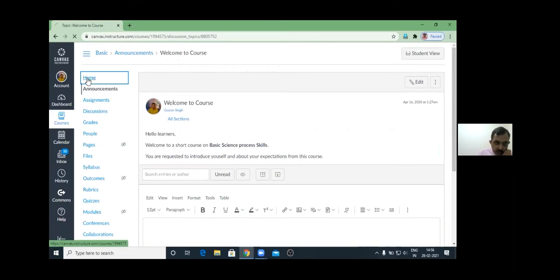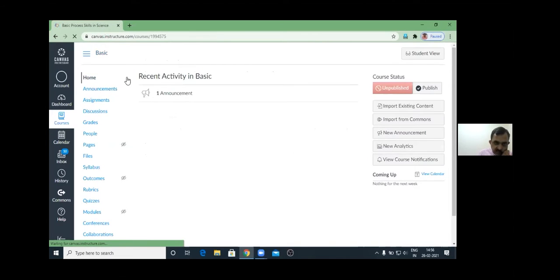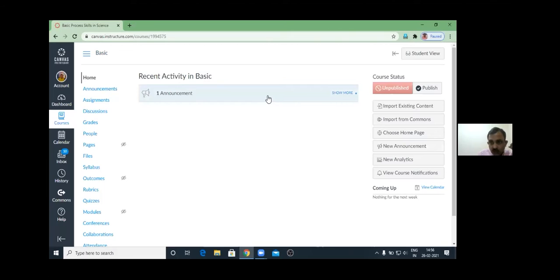After that, the most important thing in any course is basically the content. Content we create through pages. First we create content pages. So you need to design, like in module 1, how many pages are required, and in module 2, how many pages are required.